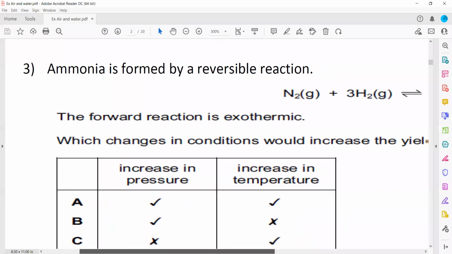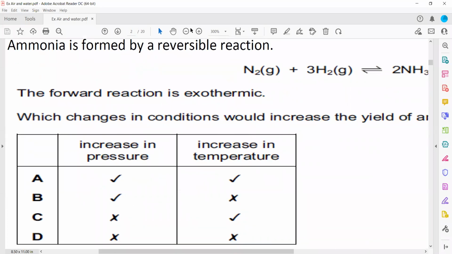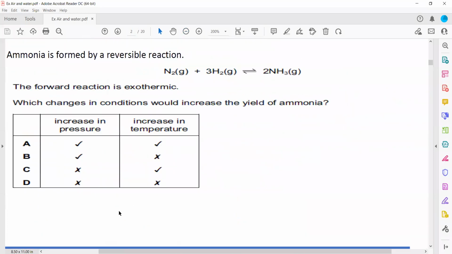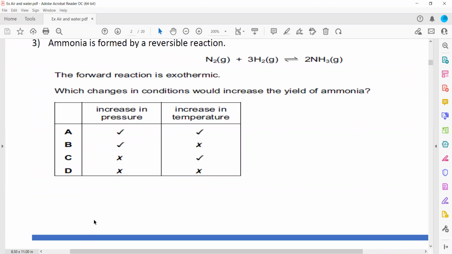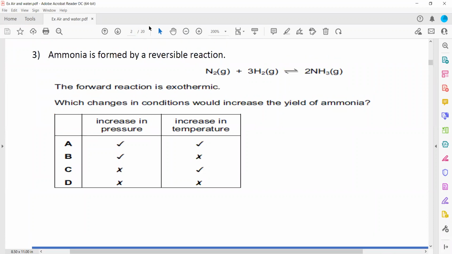Then, ammonia is formed in a reversible reaction when nitrogen reacts with hydrogen. The reaction is exothermic. Which change in condition would increase the yield? Yield means the amount of product, or which change will shift the equilibrium toward the right-hand side.